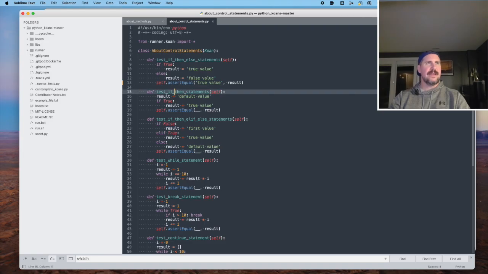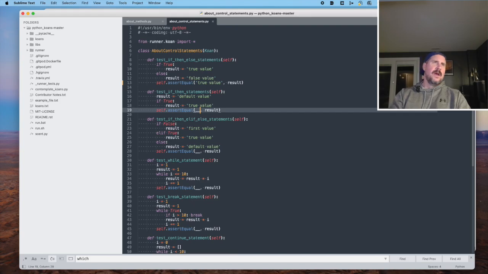Test if then statements. Okay. So we've got a variable result and it's set to a string default value. If true, result equals true value. Okay. So we have a result. I think it's going to get rewritten. I think it's going to be true value again.